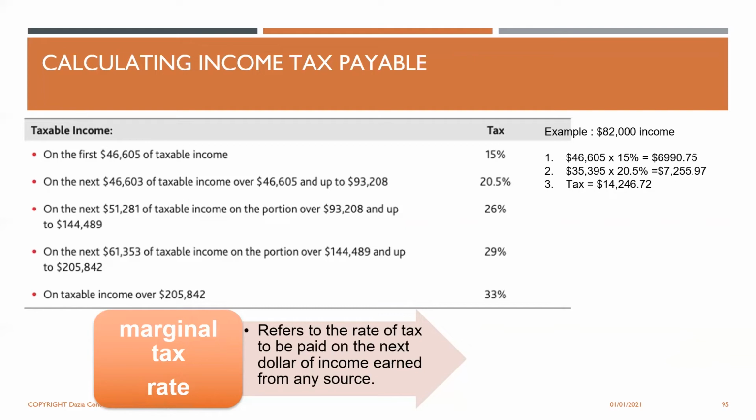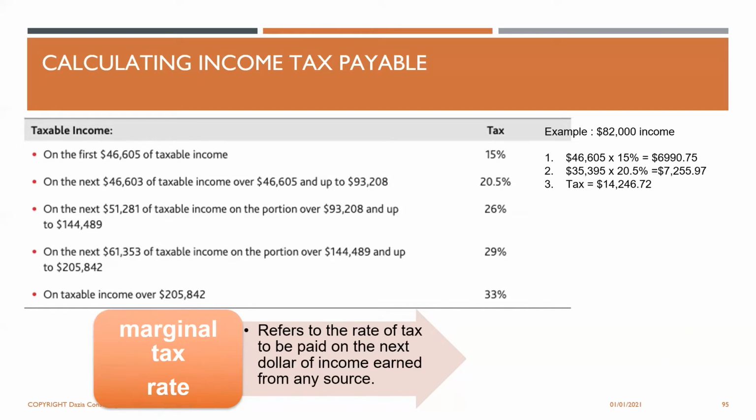So that amount is $35,395. It will be at 20.5%, which is $7,255.97. Then you add these both up, number 1 and number 2 calculations, and you will come to the tax payable, which is $14,246. But of course, we did not minus any tax credits yet either.